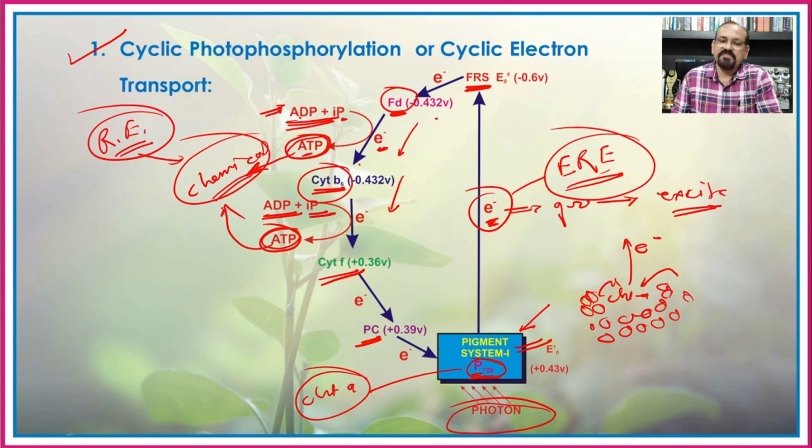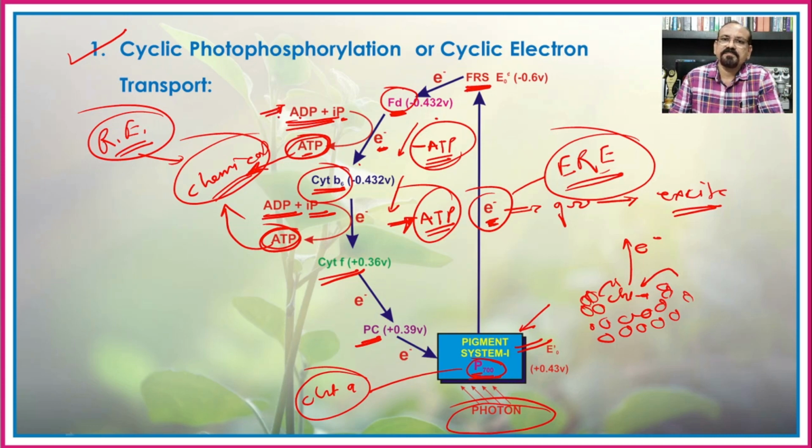In different cases, the formation of the ATP is different. Either there is a formation of ATP molecule in between the ferredoxin and cytochrome B6, or formation of ATP molecule in between cytochrome B6 and cytochrome F, or in certain cases there is a formation of ATP molecule at both